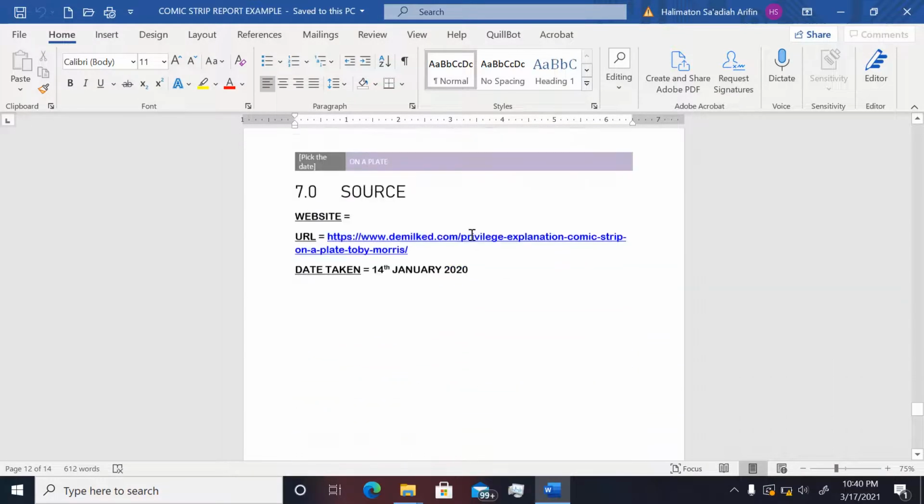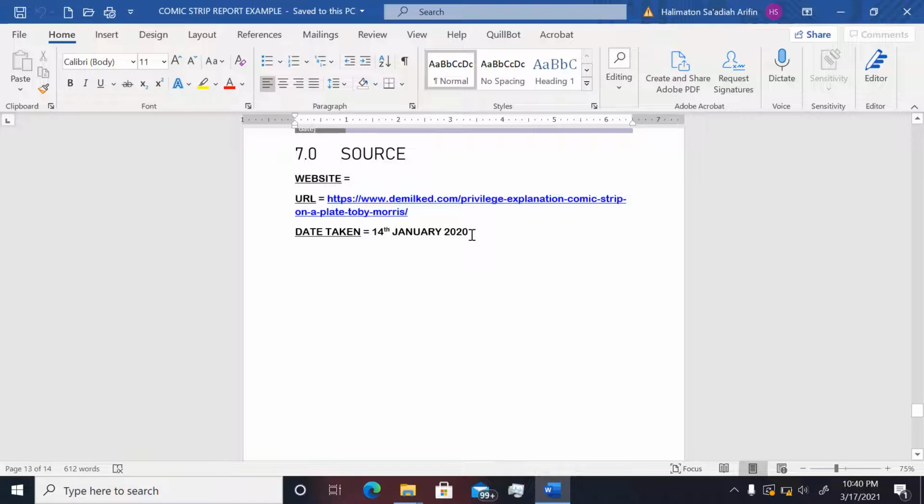Source is the reference where you get the comic from, and you have to type the URL. If you get the comic strip from a comic book, you have to type the title of the comic with the author. Or if you get the comic from Instagram, make sure that you type the Instagram account, the ID, the Instagram name. So this is the source.